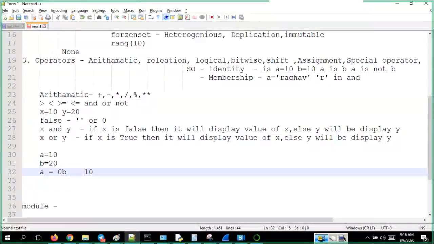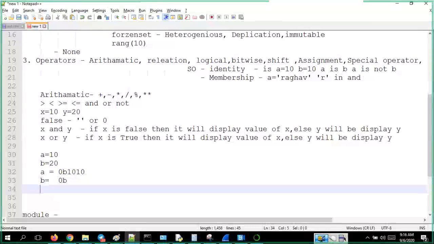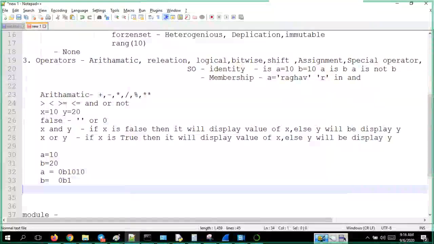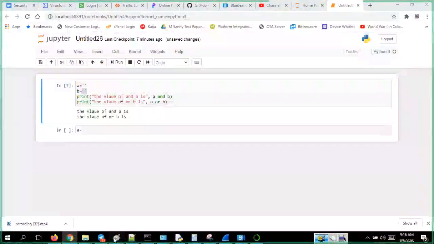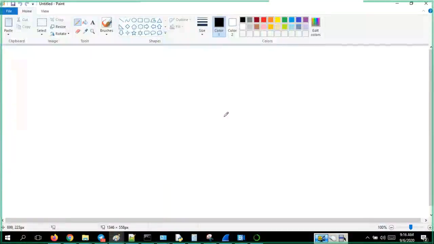2 plus, okay, 4 plus 8, so this one 1. So this will be that value 10, and now value 20. B is equal to 0b, and what else will be there? So it will be 20 means 8. Let me calculate using this new one. So 20, right? I forget.